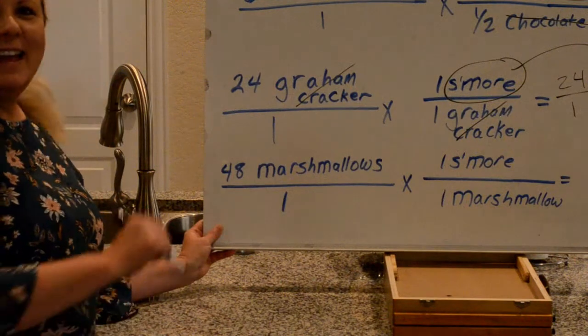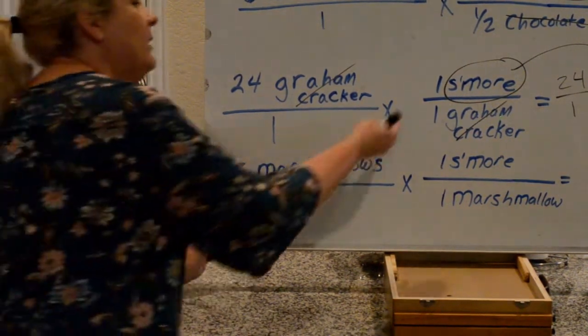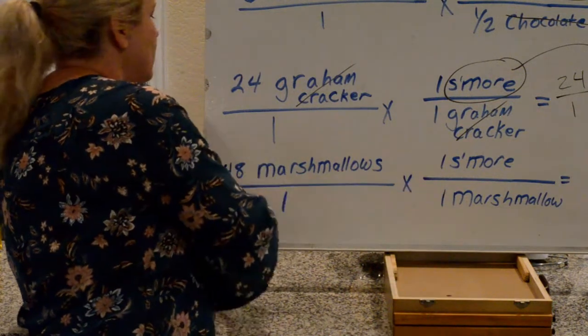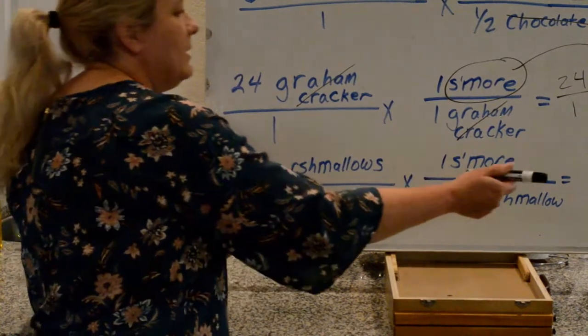Okay? And our marshmallows, we have 48. Again, for one s'more, we needed one marshmallow. So that's 48 times 1 divided by 1 is going to give us 48.